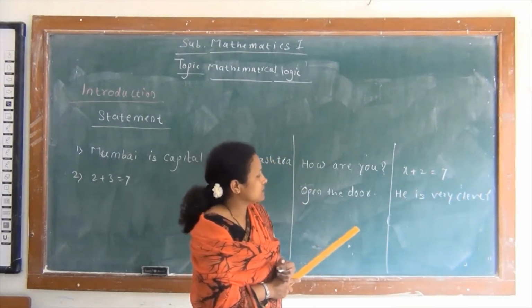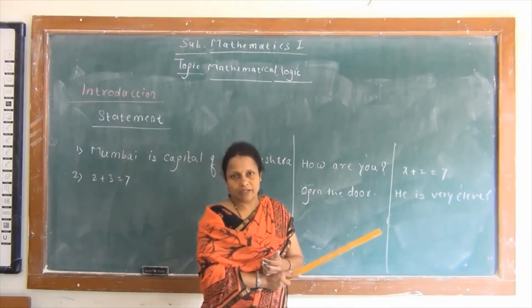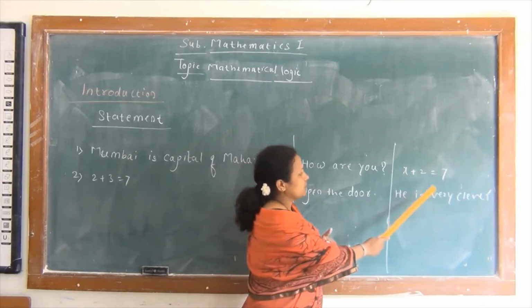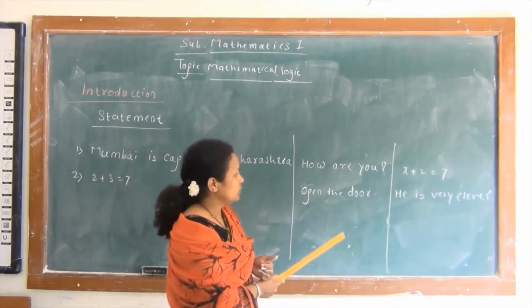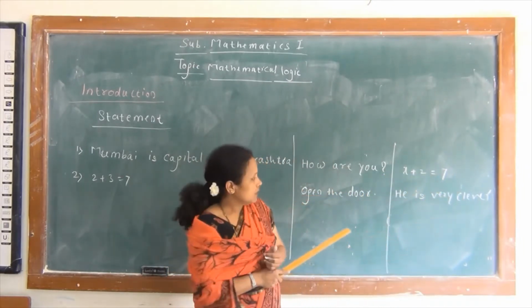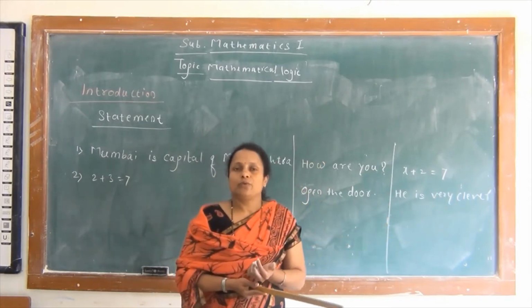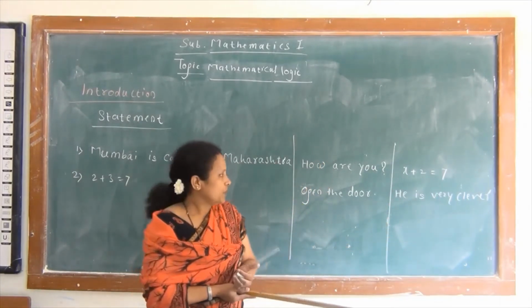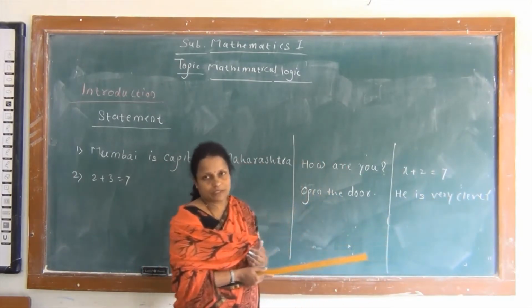If we take x is equal to 5, then 5 plus 2 will give 7, so we say that it is a true statement. So by considering different values of x, this truth changes. So remember here, the truth value of this statement changes from person to person. Then observe the second statement, he is very clever. Here we don't know who is he, and so we can't define whether the statement is true or false.